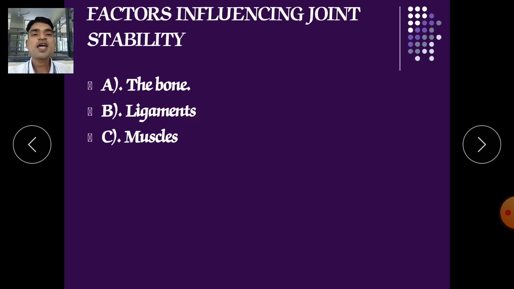Next is ligament. If the ligament is damaged, either by accidents, or with age, or due to some movement, in that condition it will also affect your joints. And next, muscle. If there is muscle weakness, or the nerve supply to our muscle is weak, or due to conditions like Huntington disease, tremors, or Parkinson disease, in that condition it will also affect the stability of our joints.